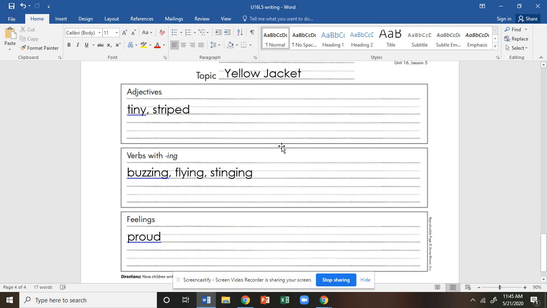Now, I told you 2 adjectives, 3 verbs. You can, of course, write more, but you're not going to use all of them if you write more. Okay, but you need at least 2 adjectives and 3 verbs with ing at the end. Okay, again, don't make this more difficult than it needs to be. Just pick your topic, whatever it is.